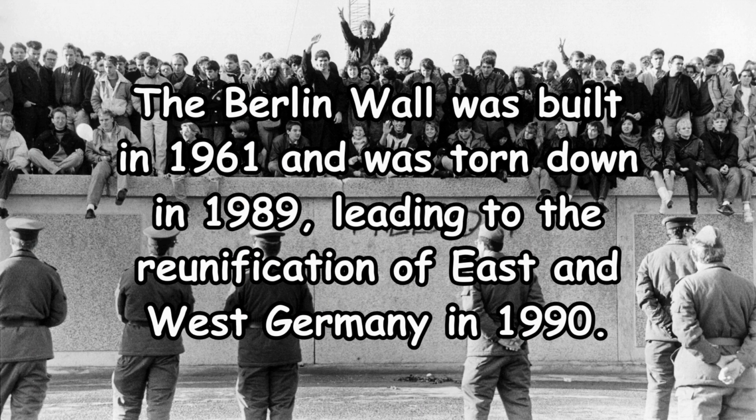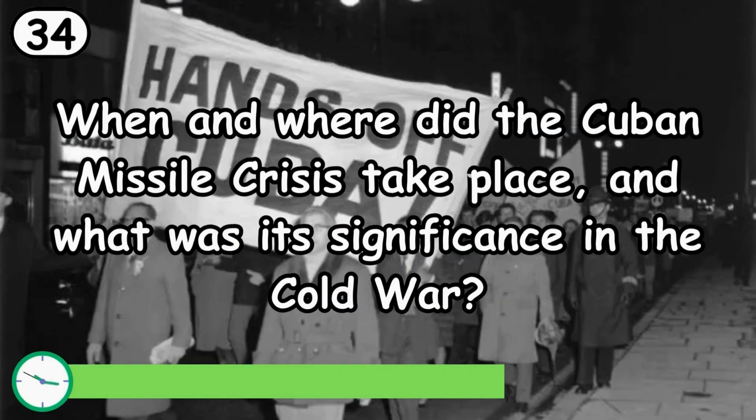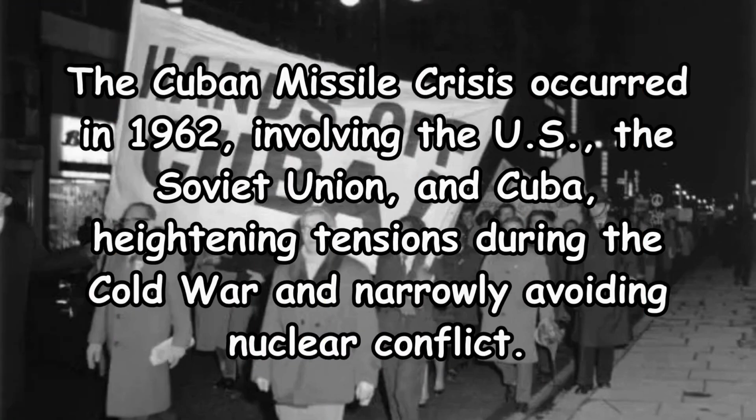When and where did the Cuban Missile Crisis take place, and what was its significance in the Cold War? The Cuban Missile Crisis occurred in 1962, involving the US, the Soviet Union, and Cuba, heightening tensions during the Cold War and narrowly avoiding nuclear conflict.